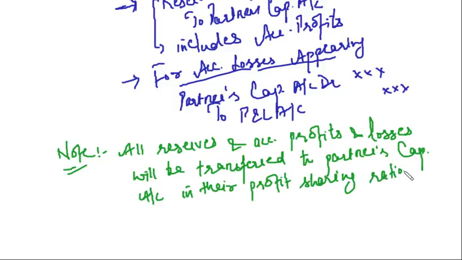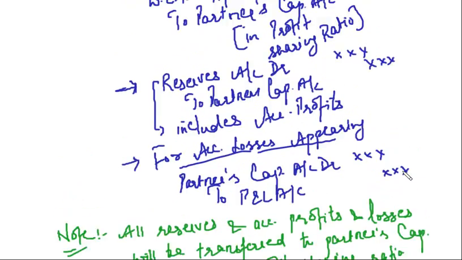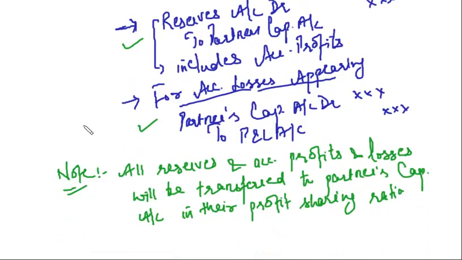So, what we say, all the reserves and accumulated profits and losses appearing on the date of dissolution, all these reserves will be transferred to partners' capital accounts in their profit sharing ratio. This is what I have done in this entry and this entry. Is this much clear, friends? Shall we move forward? Right?